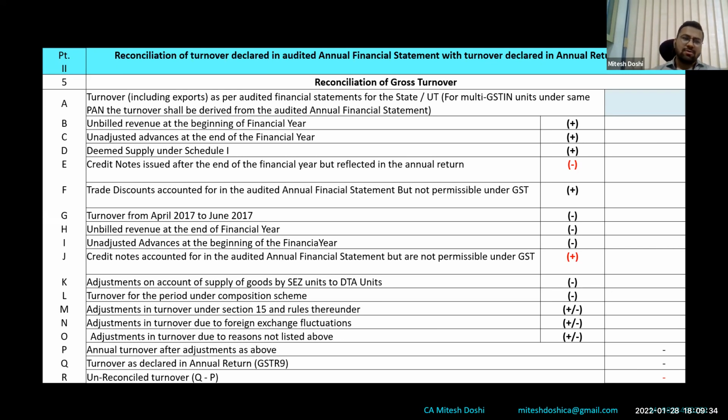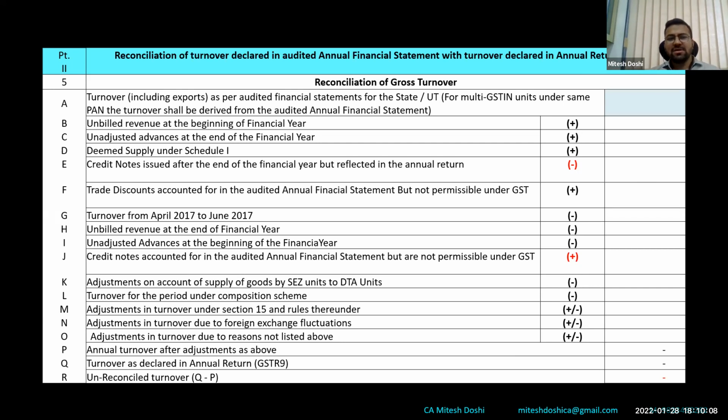So thereafter, credit notes, trade discounts, these are all basically those credit notes or trade discounts on which there is no GST impact. So a credit note has been issued, but it is a non-GST credit note or commercial credit note, wherein there is no GST impact. So at times, the time period for issuing a GST credit note has gone, or it is convenient for my system or me to issue a non-GST credit note rather than going for a small penny amount or petty amount. We don't issue a GST credit note. That can be a stand of the company. So in that case, those have to be disclosed here separately.